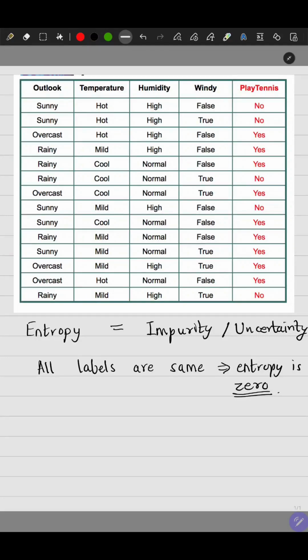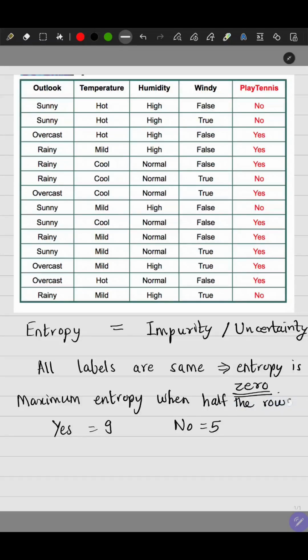Maximum entropy occurs as we increase the mix of the labels. Here, there are 9 rows labeled as yes and 5 rows labeled as no, so there is a mix. You will get maximum entropy when exactly half the rows have different labels. What I mean by this is, in this case, if 7 rows were labeled as yes and the other 7 rows were labeled as no, then you would have the maximum entropy value.